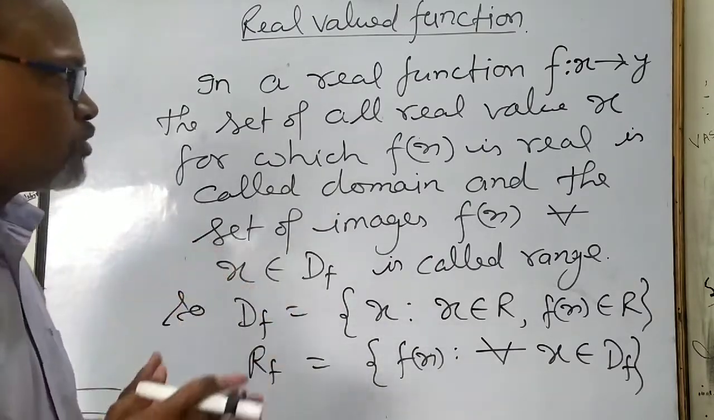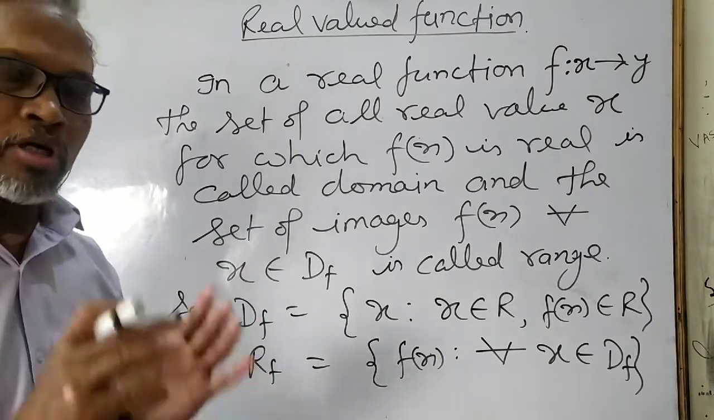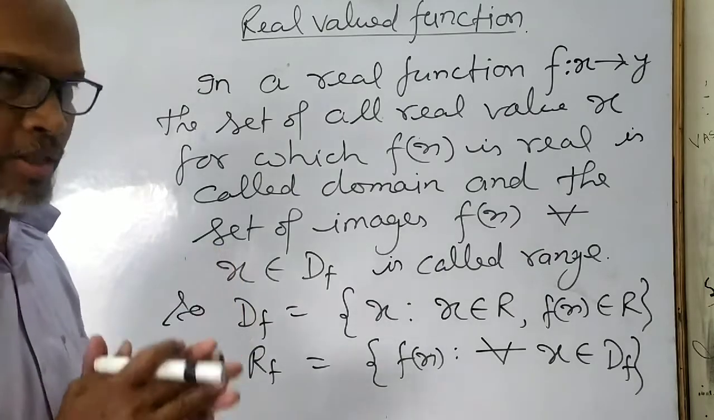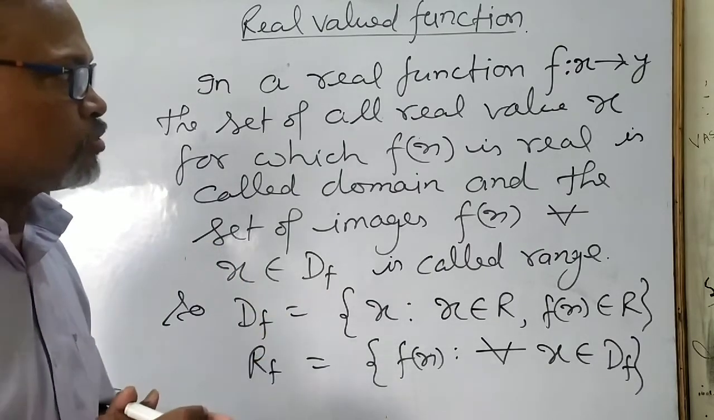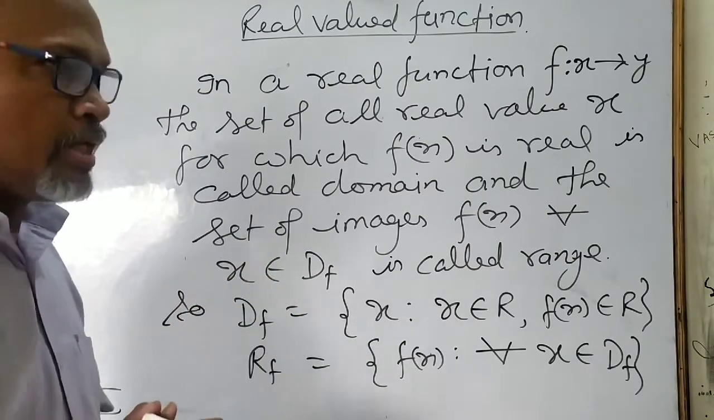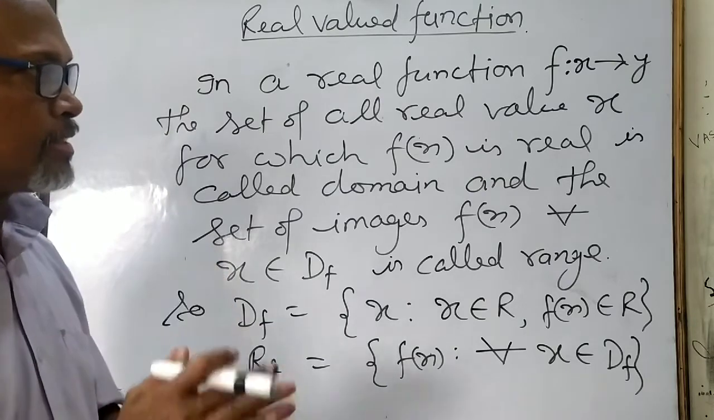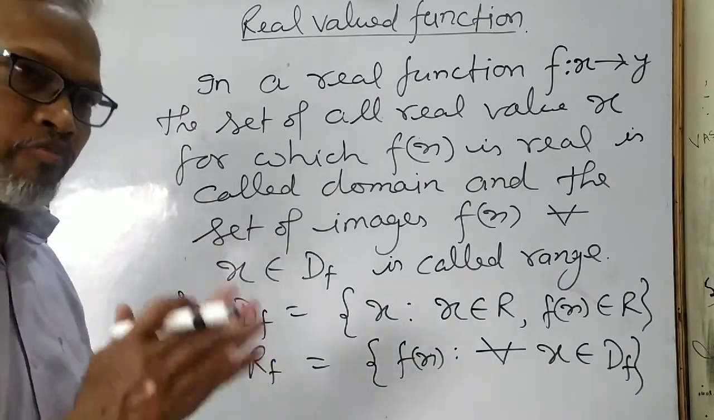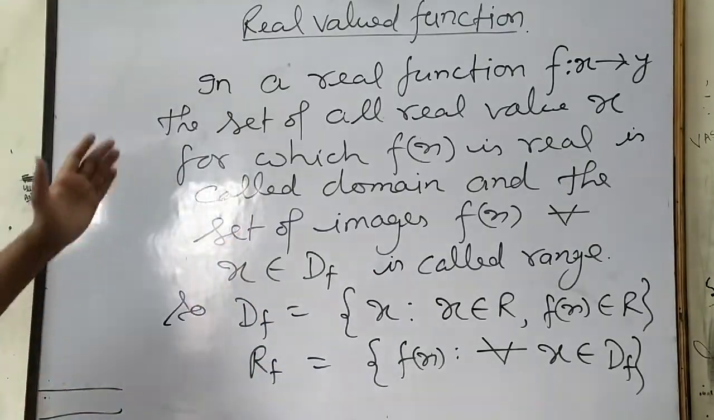In the other way, you can say that the pre-image is called domain and image is called the range. Also, one more thing, you can say that if the function is y = f(x), then x is called domain and y is called range. Y means whole f(x) is called range.